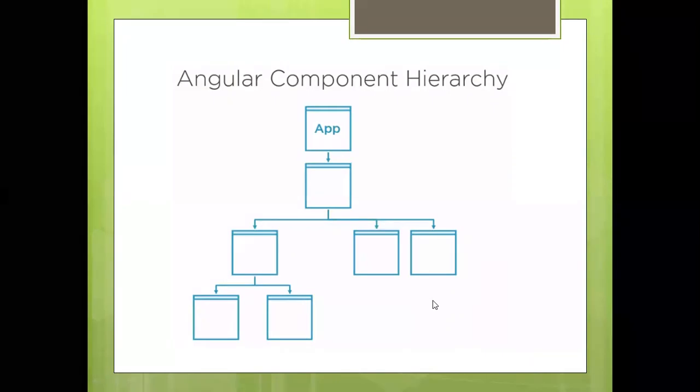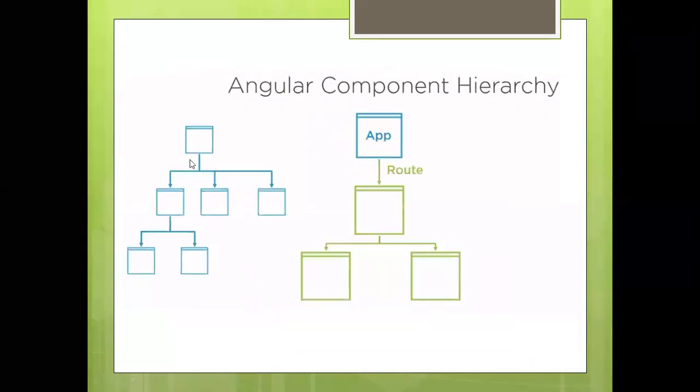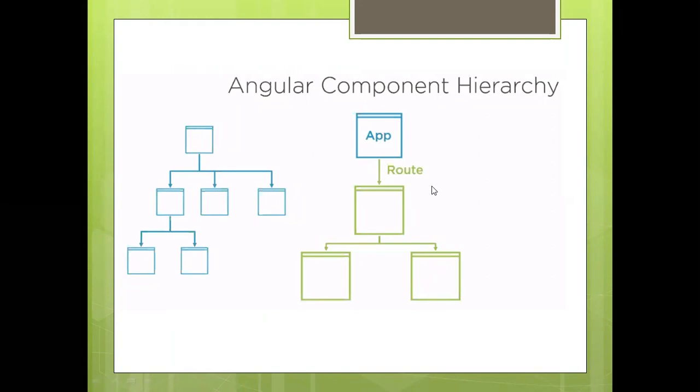Now if the URL changes from slash home to slash about, my app component is always going to stay here, and the child components of that app component are going to change.